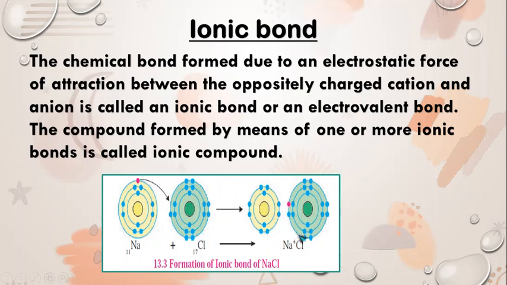Sodium and chloride ions, being oppositely charged, attract each other due to the electrostatic force of attraction. An ionic bond is formed and this results in the formation of sodium chloride.